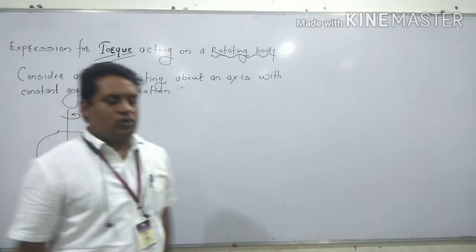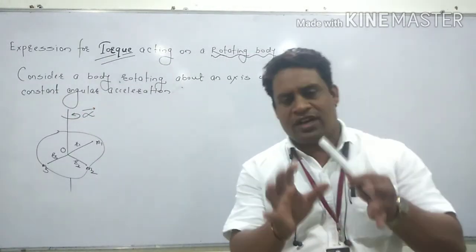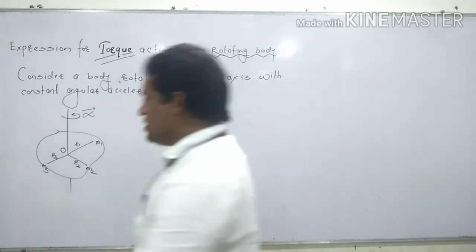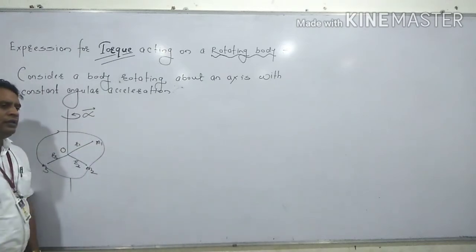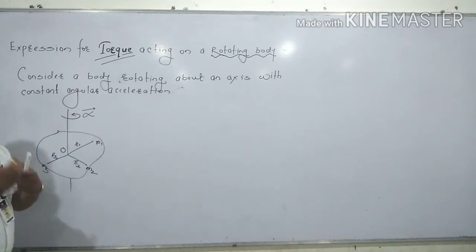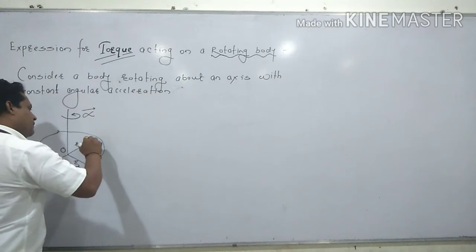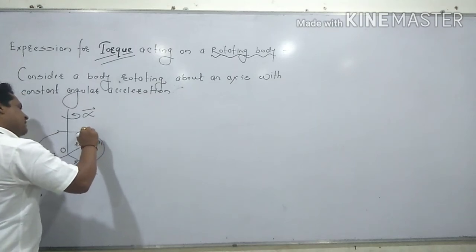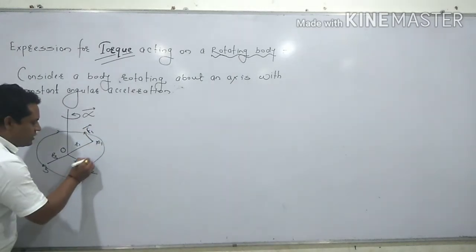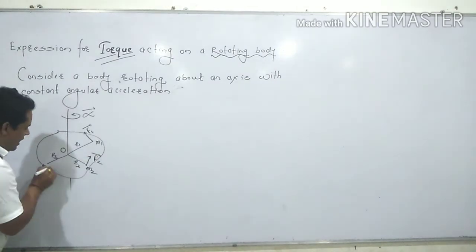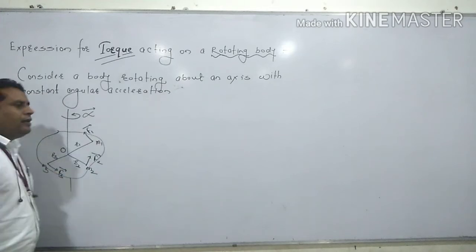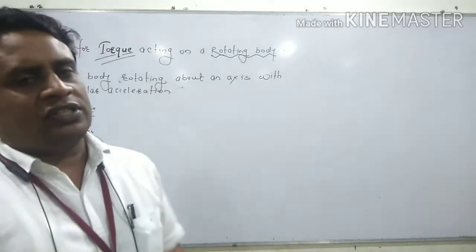When this body is rotating about its own axis, each and every particle of the body possesses circular motion, and hence it possesses linear velocity, so it possesses linear acceleration, so it possesses a force. Let F1 be the force acting on the first particle, F2 the force acting on the second particle, F3 the force acting on the third particle, and similarly Fn is the force acting on the nth particle.